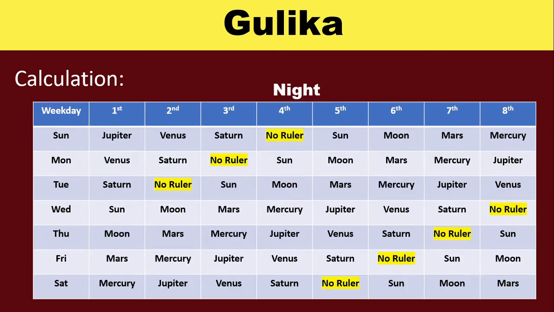Similarly, for the night, Jupiter, as the fifth from Sun, is the first here. Second is Venus, third is Saturn, and fourth has no ruler. Then it continues: fifth is Sun, sixth is Moon, seventh Mars, and eighth Mercury. So for the night, always remember the first ruler is the fifth from the day ruler.